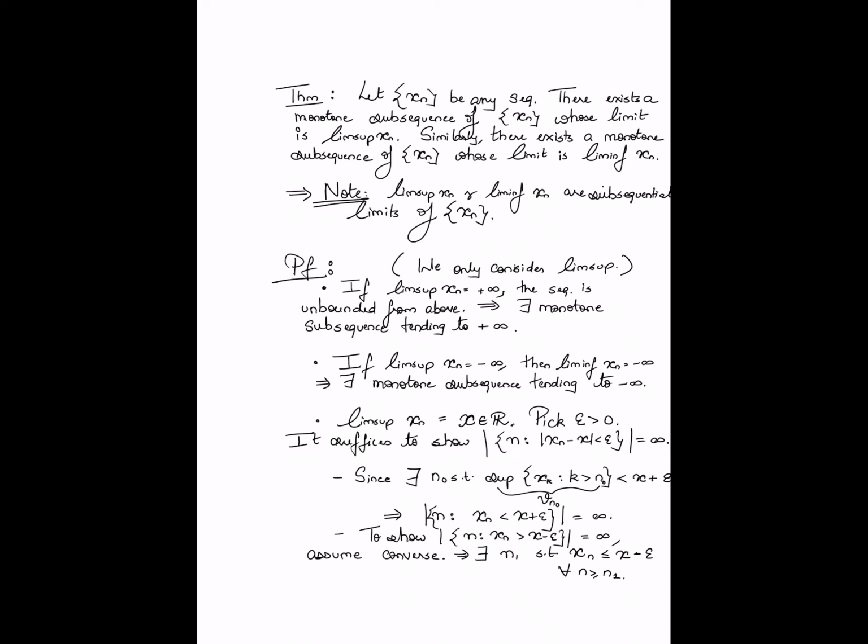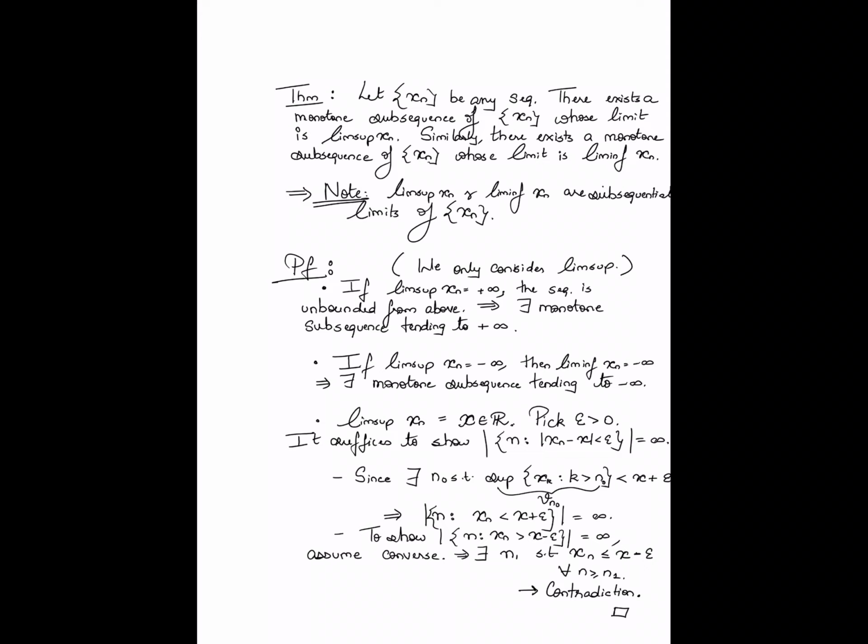It's a contradiction because the lim sup is in fact x. So if the sequence were in fact less than or equal to x minus epsilon beyond a certain point, that means that the lim sup is at most x minus epsilon. That's a contradiction. Right? And that completes the proof.